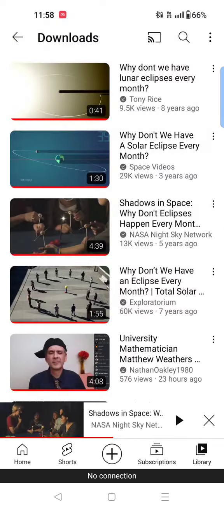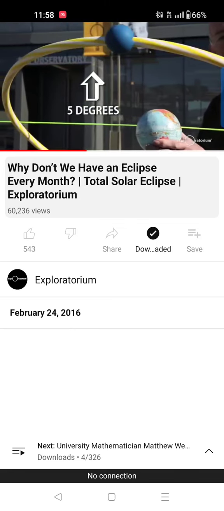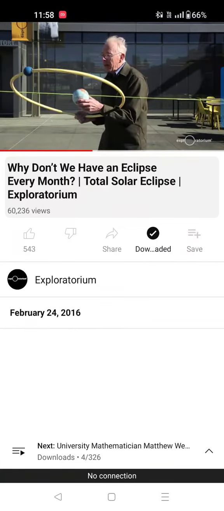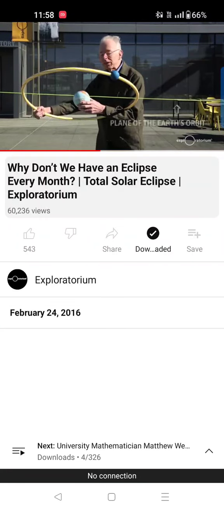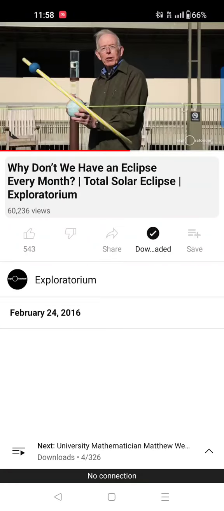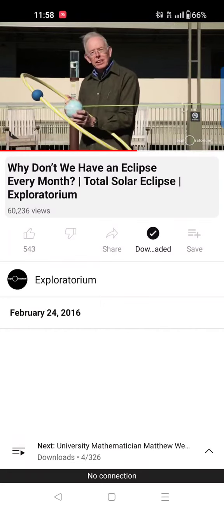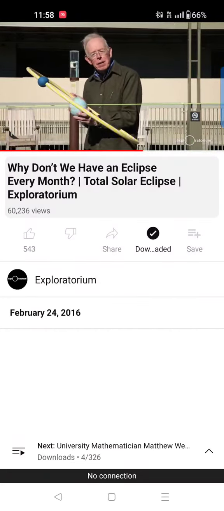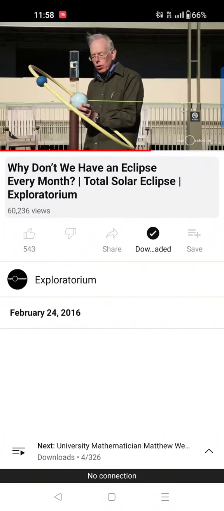Any video you watch on YouTube, any video, you take this one, this man is pulling us. The moon orbits at 5 degrees above the plane of the Earth's orbit around the sun. Now look at this moon's orbit, it is still tilted, but at exactly the same angle as before. The moon's orbit acts like a gyroscope as the Earth moves around the sun.